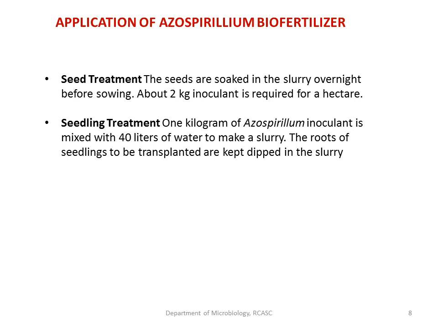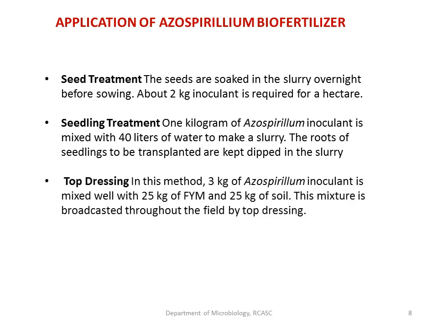You mix 1 kg of azospirillum biofertilizer with 40 liters of water and make a slurry. The roots of the seedlings which we are going to transplant onto the field have to be dipped in such slurry for around 15 to 20 minutes, and then you can use it for sowing. That is called seedling treatment.